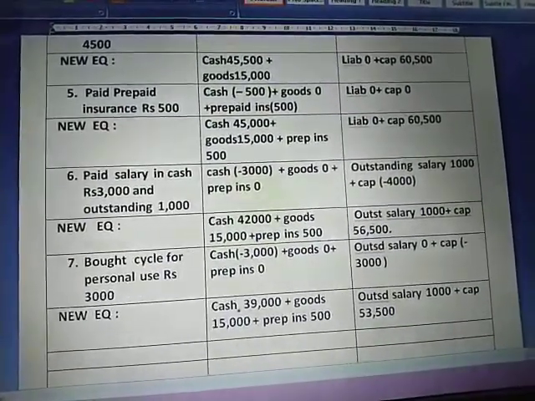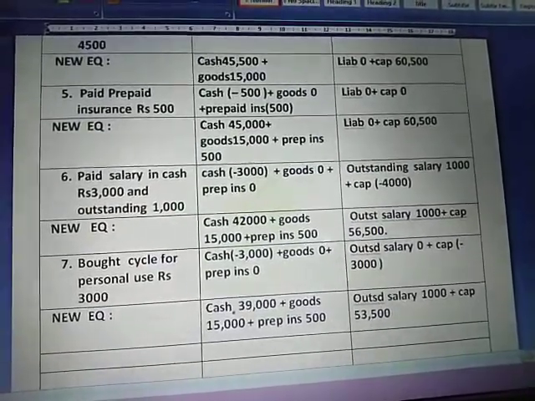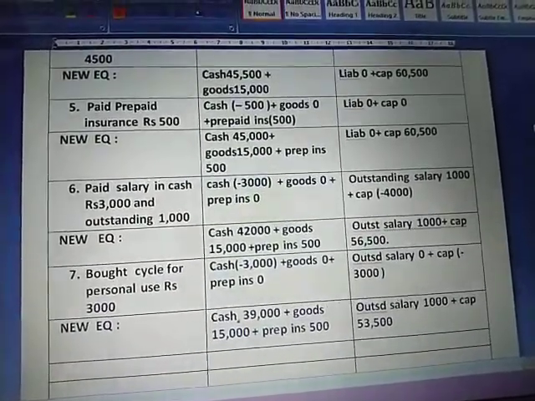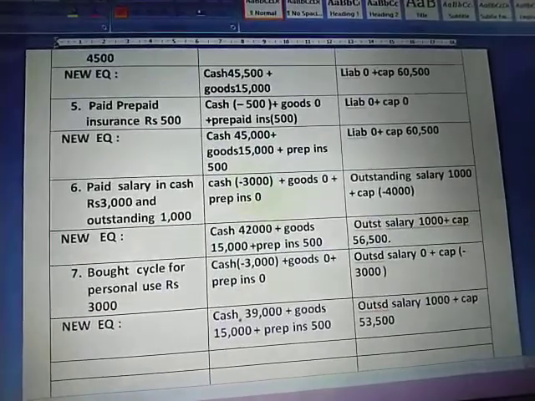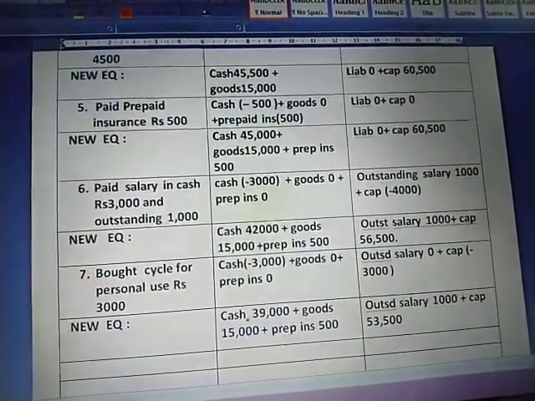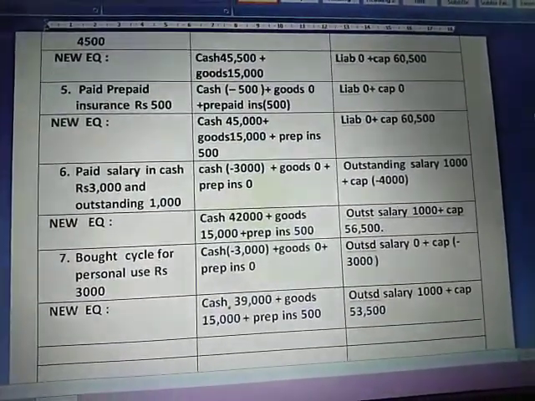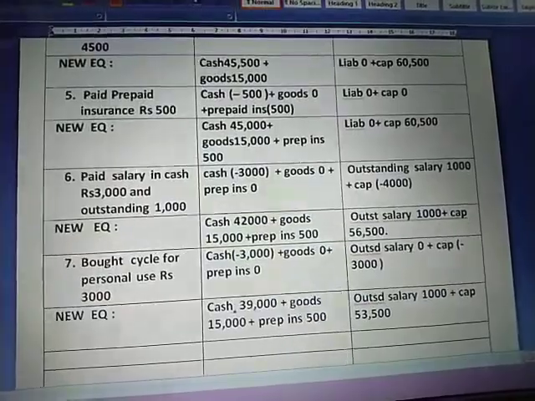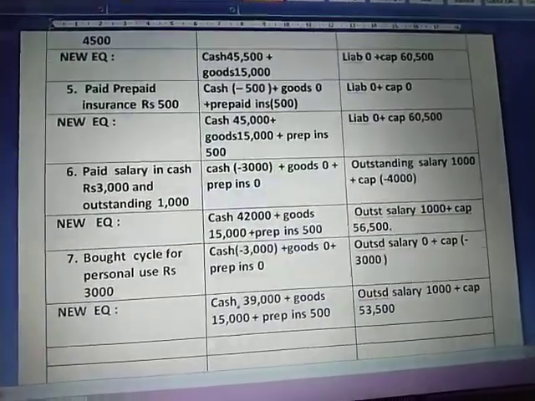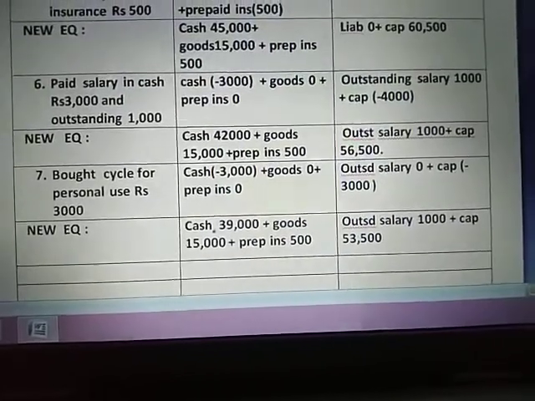Now liabilities, there is no more liability, and capital also has no addition or deduction, so it is 0. So the new equation becomes cash 45,000, goods 15,000, and prepaid insurance 500, and capital this side 60,500. If you add up both the sides, it is becoming 60,500.